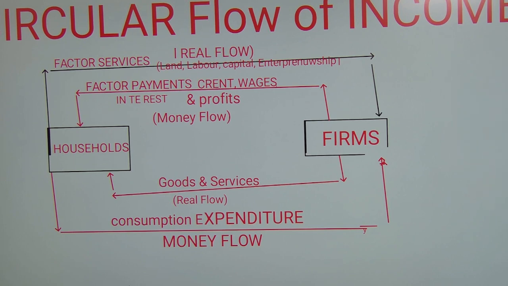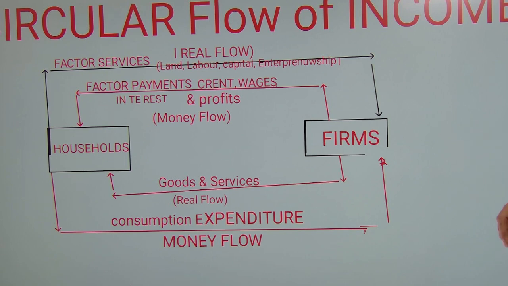So look at the arrows. Factor services are flowing from the households, which are these. You can see here land, labor, capital, and entrepreneurship. This, we call it as real flow. That means real flow is taking place from households to the firms. With the help of these, I told you, the firms produce goods and services and make money. The firms give to these four factors of production factor payments. What are these factor payments? You can see rent, wages and salaries, interest and profits. So money flow is taking place here from firms to the households. That means every real flow has an opposite money flow in the top picture.